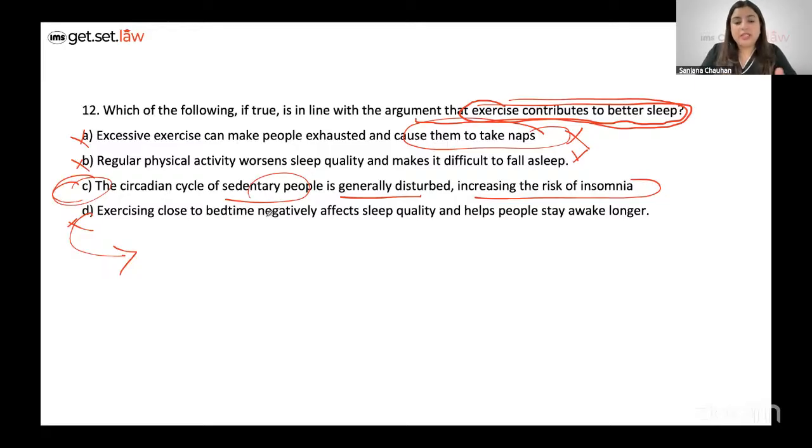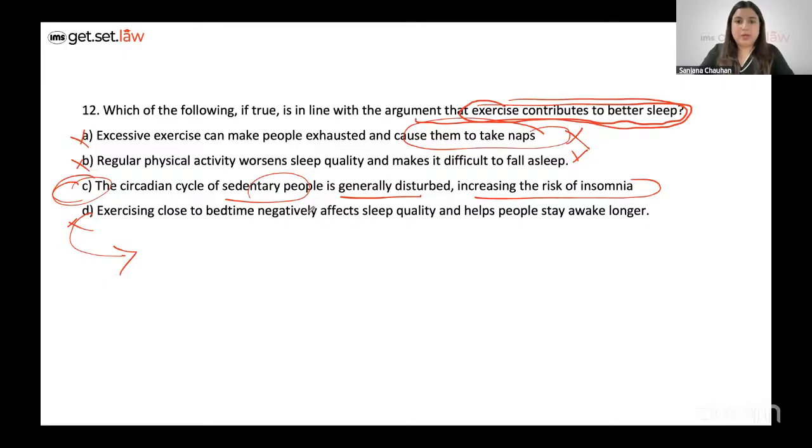Second, in strengthen and weaken questions, there are two options that can seem really close to each other. One option would be that directly strengthens or directly weakens an argument. The other option is something which indirectly strengthens or weakens it. In this case, option C is indirectly strengthening the fact that exercise can contribute to better sleep.